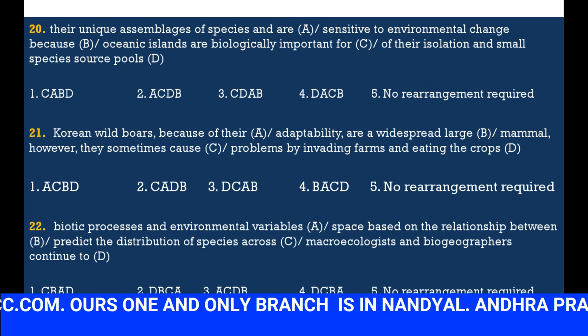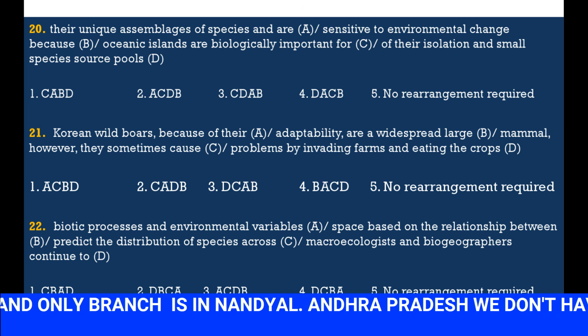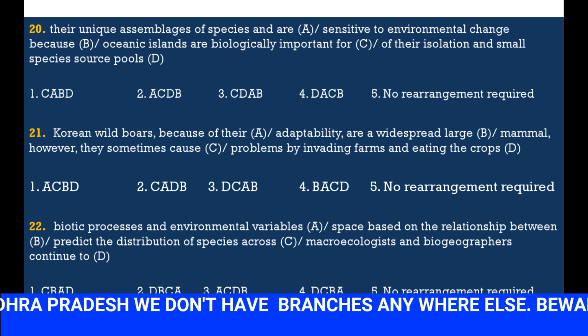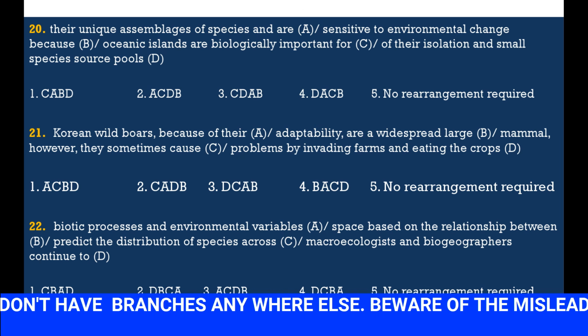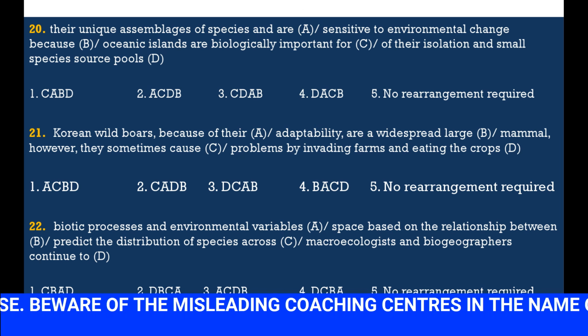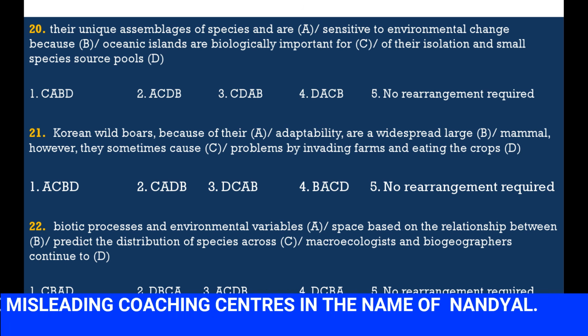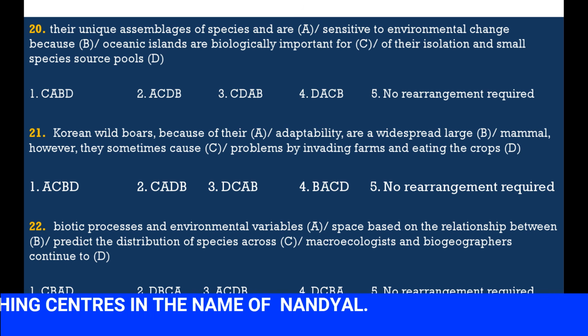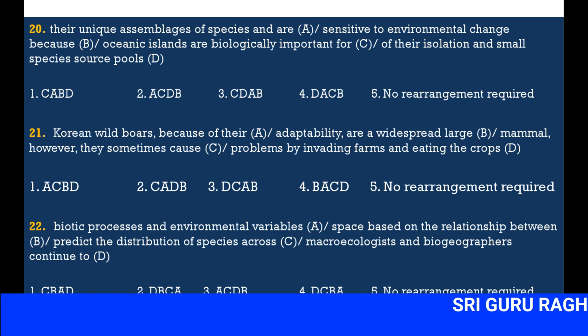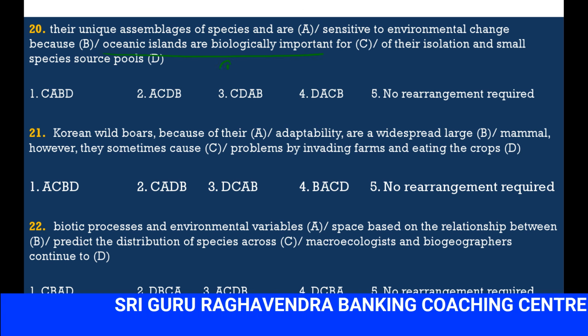The unique assemblages of species and are sensitive to environmental change because oceanic islands are biologically important for of their isolation and small species source pools. So from where should we start? Here we are describing oceanic islands.